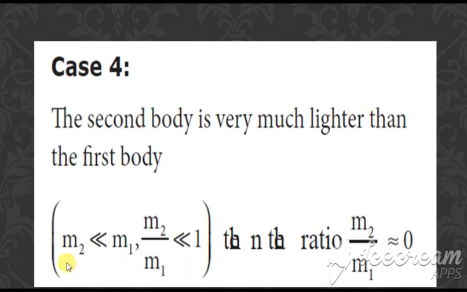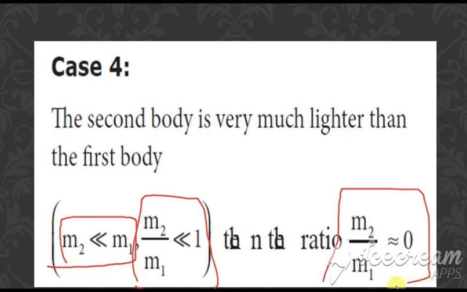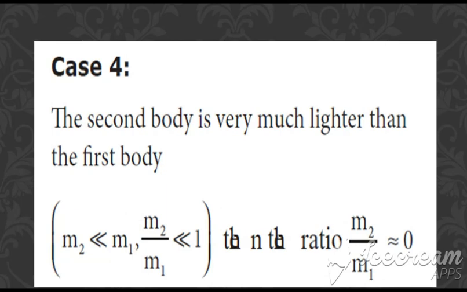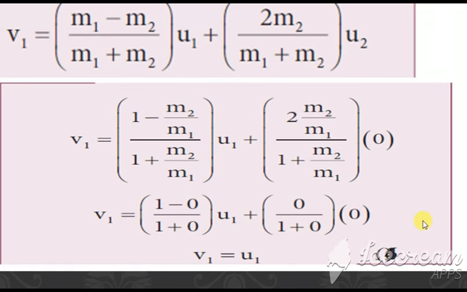So we are considering m2 is less than m1, so m2 by m1 is less than 1; m2 by m1 is equal to 0. So what we are going to do, again taking the value of v1 and v2, all the terms we are going to divide by m1. Here also we are going to substitute u2 is equal to 0. First take the value of v1. In this value of v1, divide by m1.